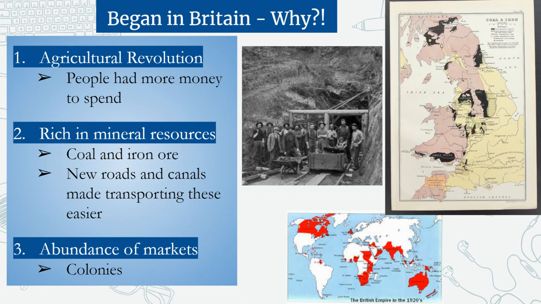Third reason the Industrial Revolution begins in Britain is the abundance of markets. And what we mean by that is that Britain has a ton of colonies. If you see pictured here on the bottom right, we've talked about how the British Empire is huge. There's that old saying, the sun never sets on the British Empire. It's so big. We've talked about imperialism, how they took over all these places. And so what that means is that Britain is able to sell their goods to all these different places in their colonies.